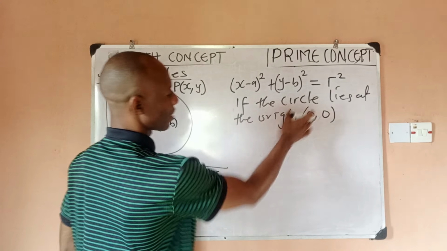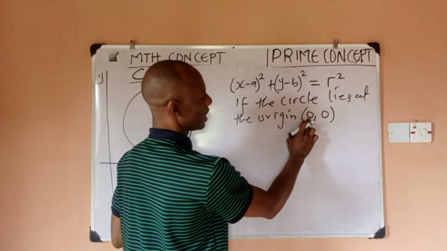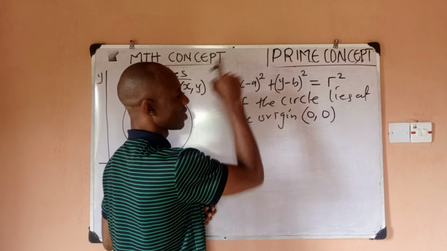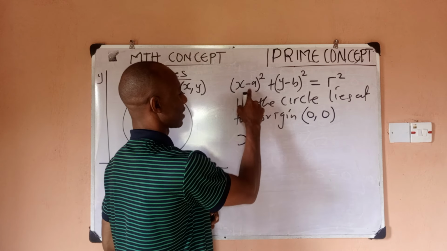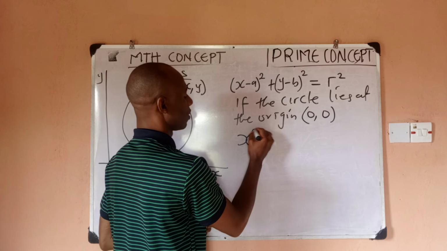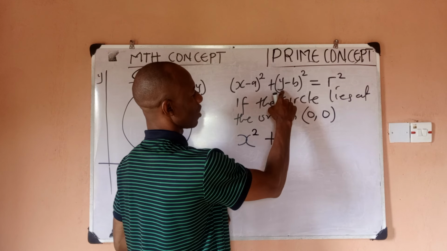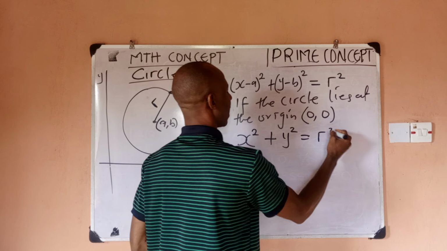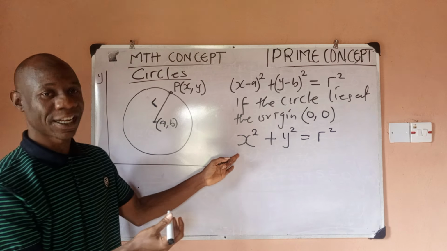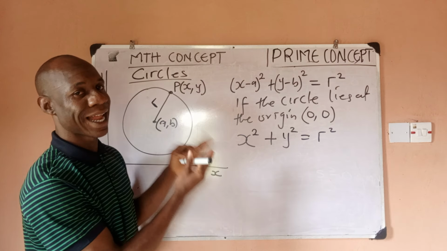So if I substitute them there, my equation of the circle would reduce to x minus 0, which is x all squared, plus y minus 0, which is y all squared, equals r squared. So this is the equation of a circle whose center lies at the origin.